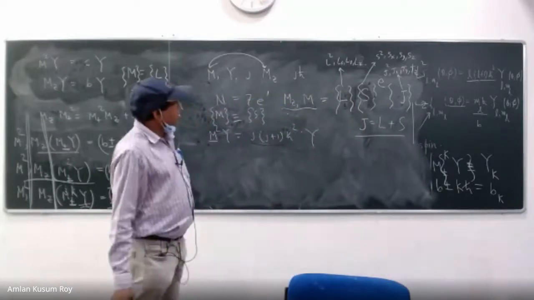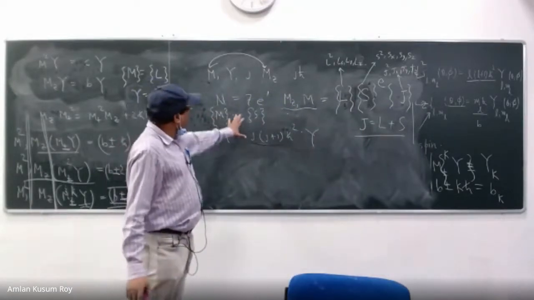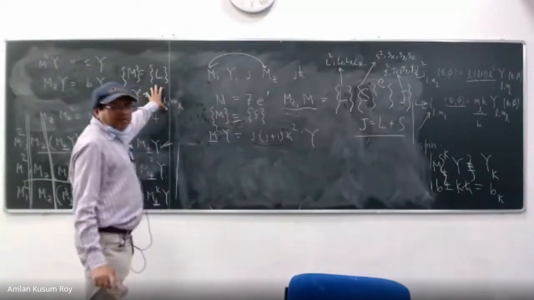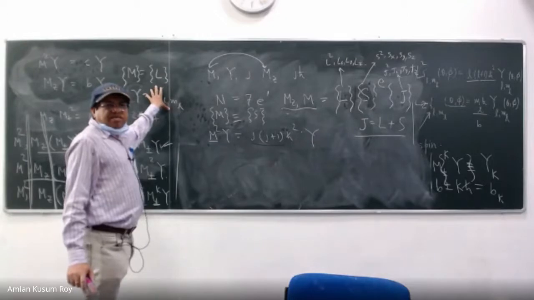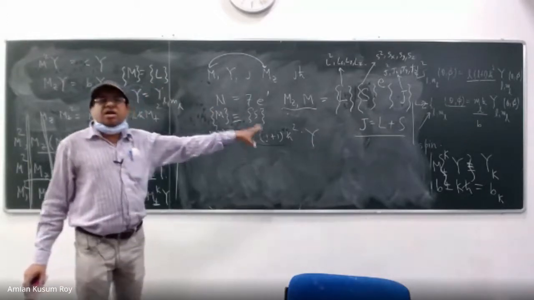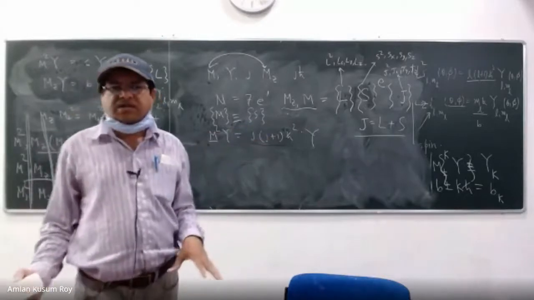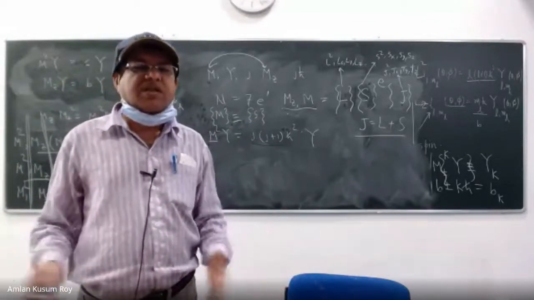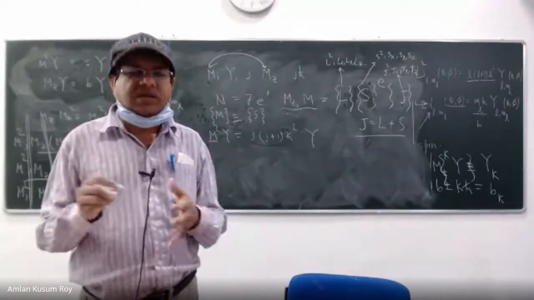Okay? But at least you should realize that this eigenfunction Y L ML theta phi is not going to be the same. It is satisfying a similar kind of eigenvalue equation. That doesn't mean that the eigenfunctions are the same. So it has to be something different. What is the difference? That we do not know. We will discuss it in the class later.